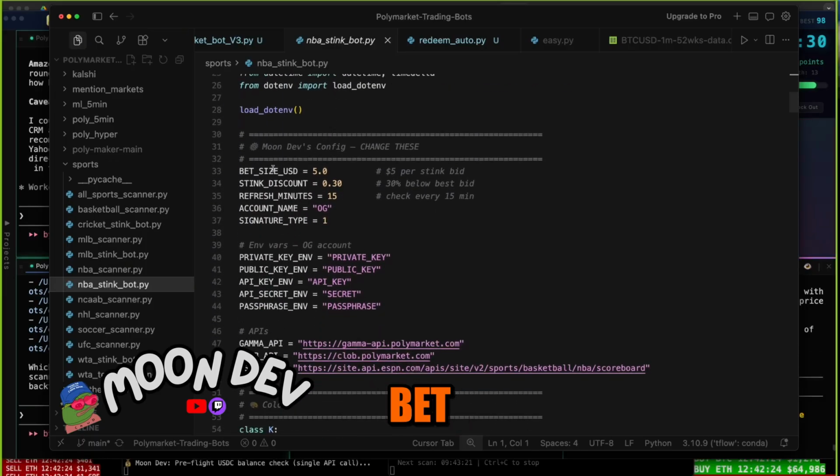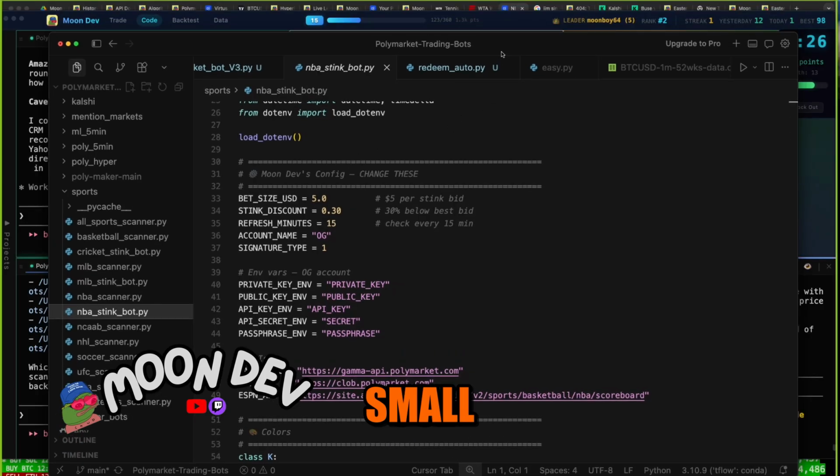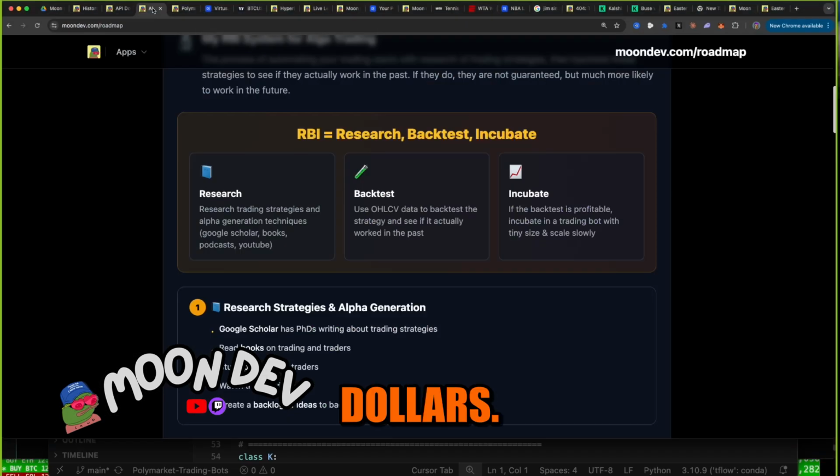You can see right here, the bet size, I use $5. And the discount is 30 cents. Why do I use such a small size? It's because I wasn't able to backtest this, so I don't know if it's going to work. So you're cooked if you think you're just going to go run this and make $1 million.